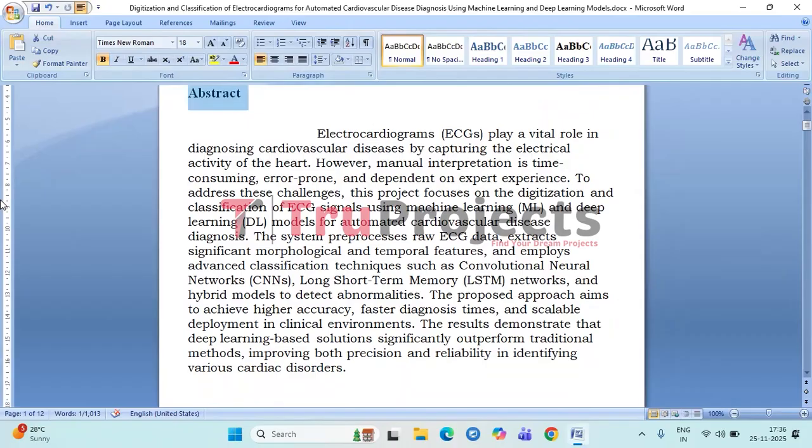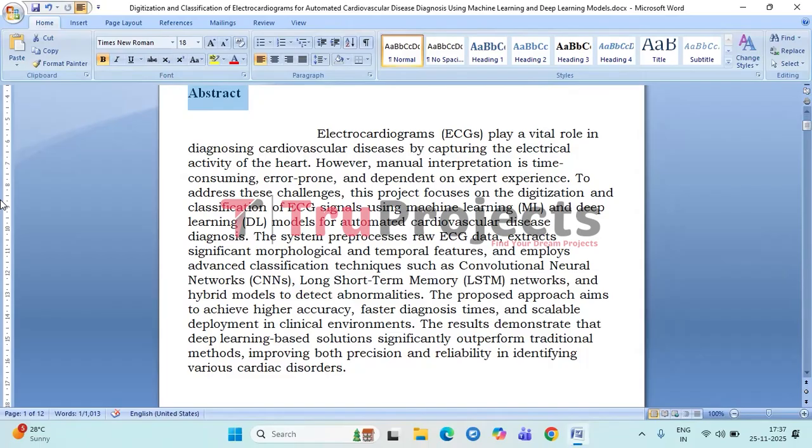Coming to the abstract, it explains that ECGs are important tools for detecting heart diseases because they record the heart's electrical activity. However, analyzing ECGs manually can be slow and may lead to mistakes, especially when relying only on expert interpretation. To solve this problem, this project uses machine learning and deep learning methods to automatically digitize and classify ECG signals.